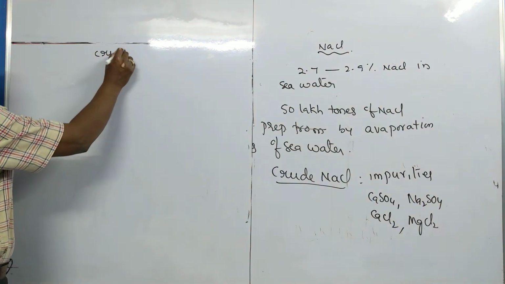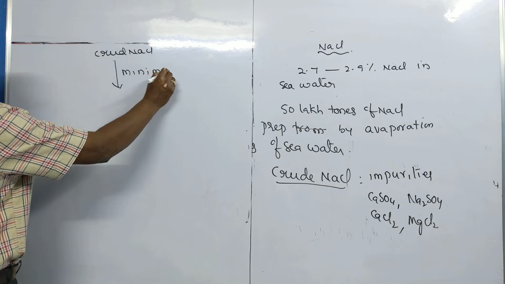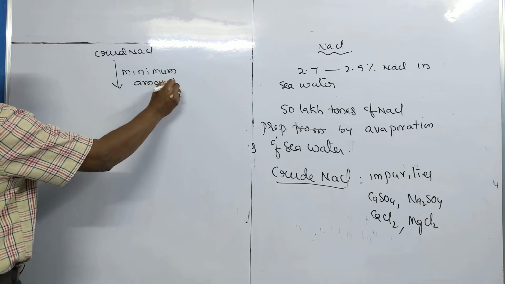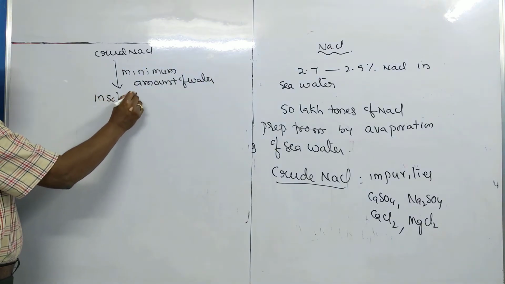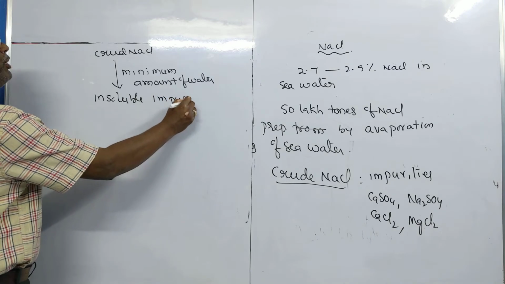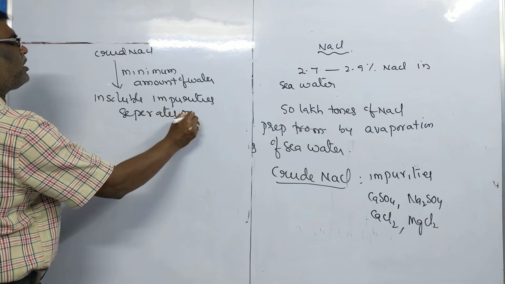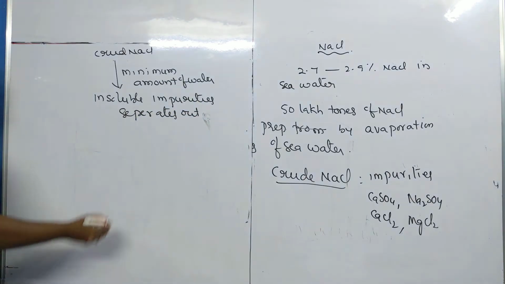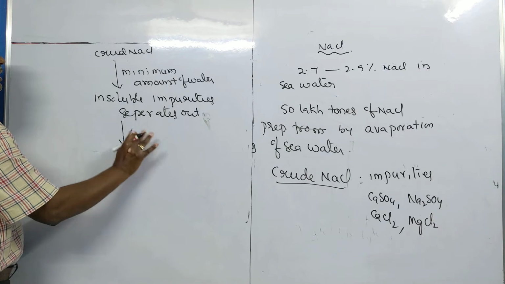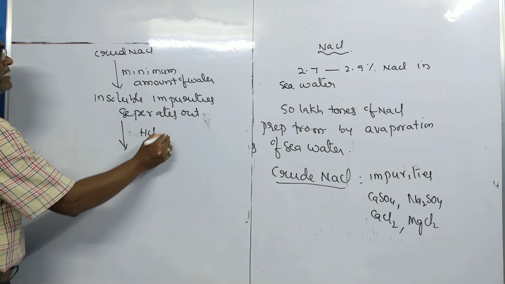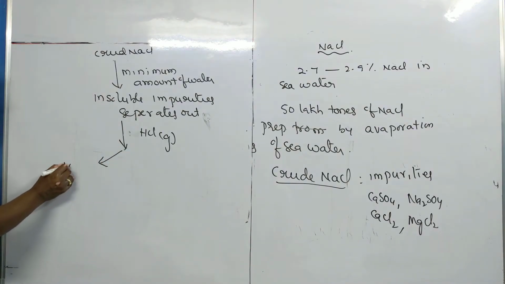The crude sodium chloride is dissolved in minimum amount of water. Then what happens? Insoluble impurities separate out. Later, this is treated with HCl gas. It is saturated with HCl gas. Then what happens? The sodium chloride separates out.